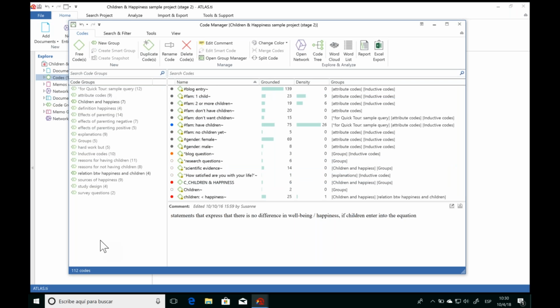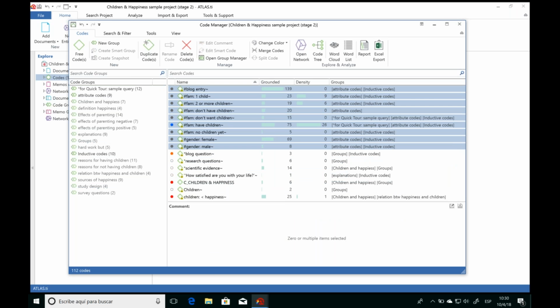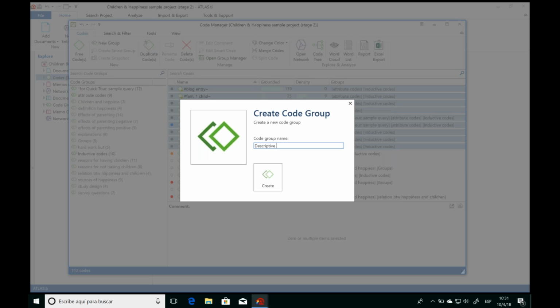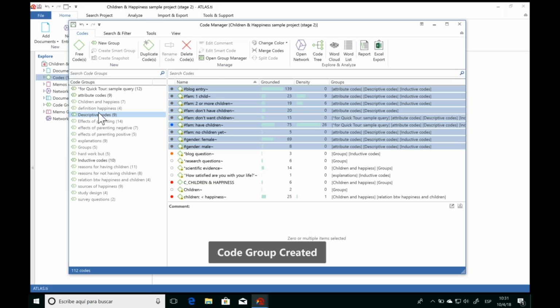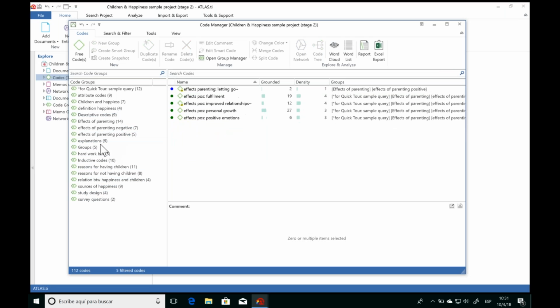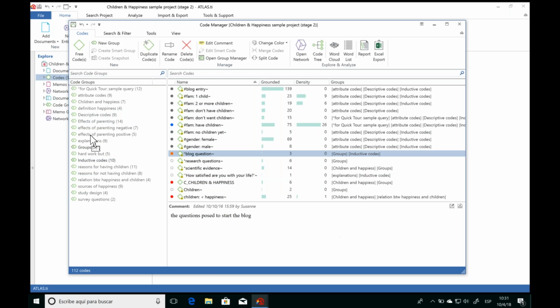Now, as we already said, on the left-hand side, we can see the code groups. And this is a great way to organize your codes. To create a group, you simply select the codes you want to group together, and then drag and drop them onto the left-hand side. And now we can give a name to this code group. So for example, for these codes, I can say these are simply descriptive codes. And so now we have the group there. So we can see all the codes of the different groups here. And if you want to add any code to an already existing group, just drag and drop it on top and you'll see it added.